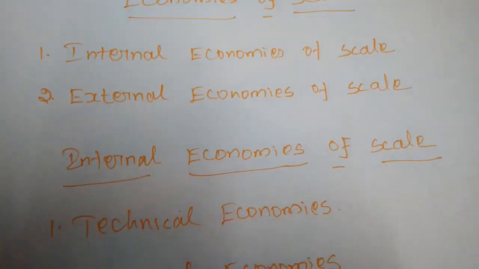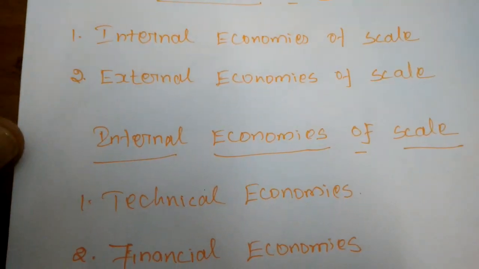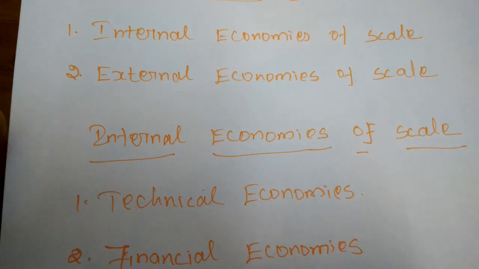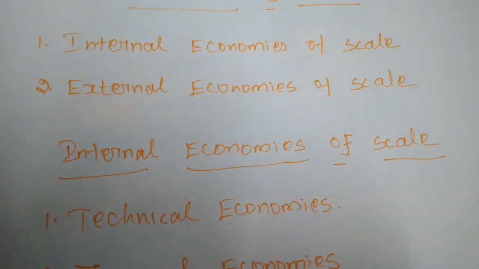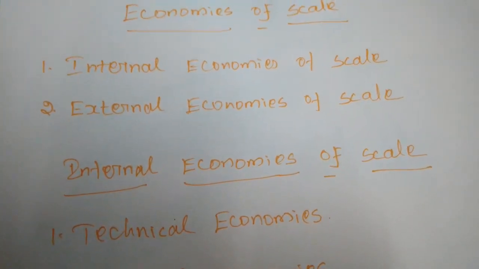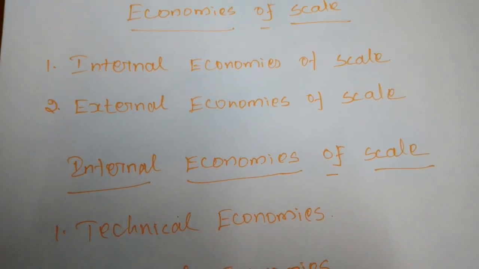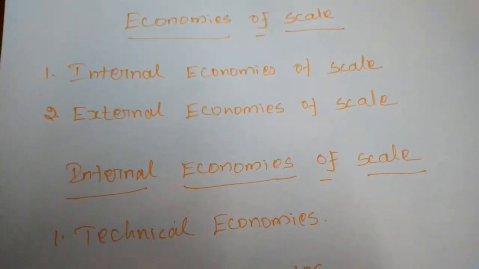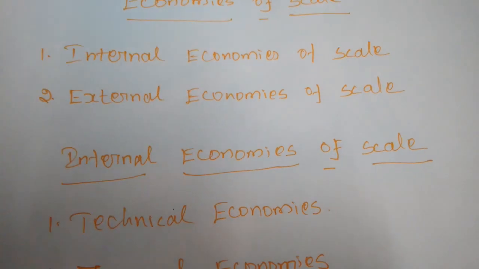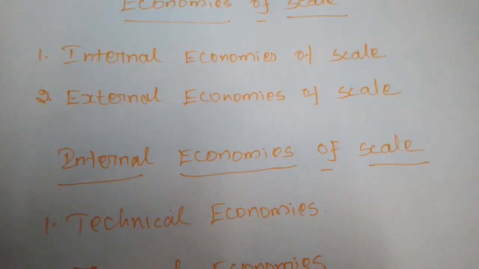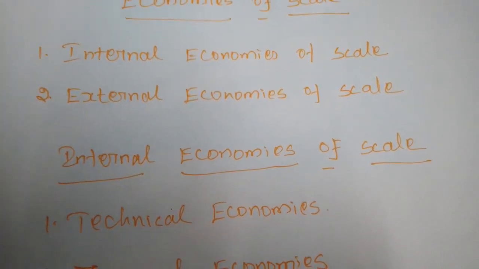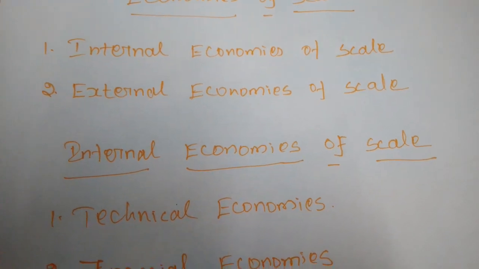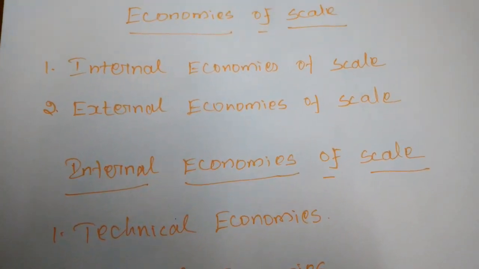The scale of production is an important factor affecting the cost of production. How is the cost of production determined by the availability of the factors of production? Now, we have studied two types of factors, land and labor, or we can take the other two factors of production, labor and capital.